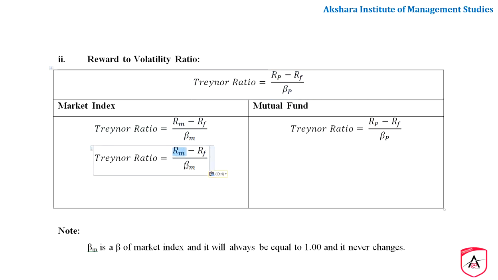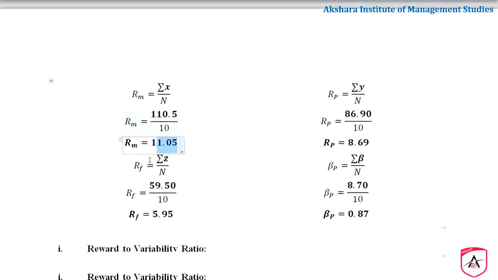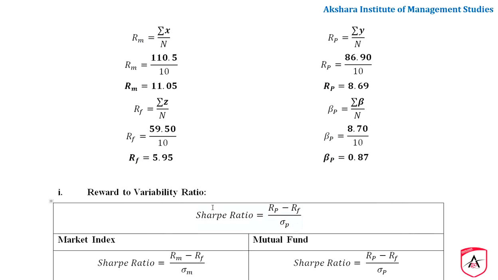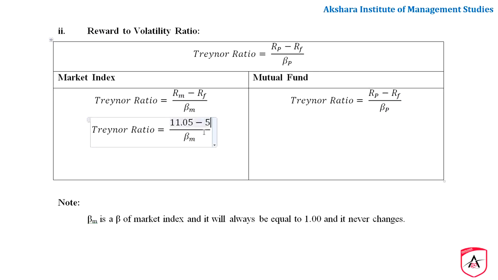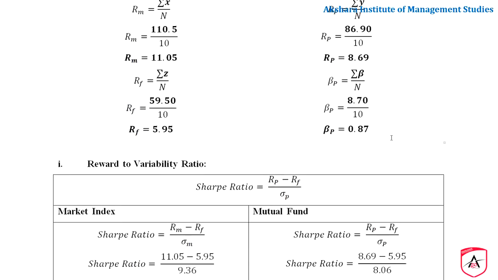So RM, return on market index, we just calculated a few minutes ago, it is 11.05. Risk free rate of return is RF, which we calculated as 5.95. My dear friend, please observe here we have only standard deviation.